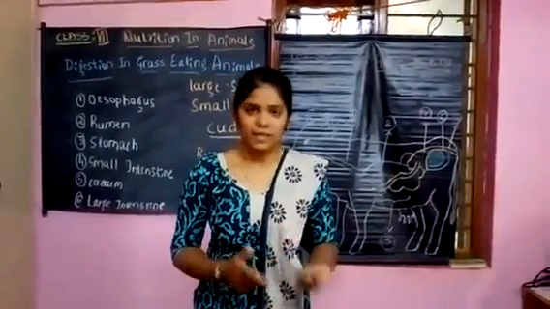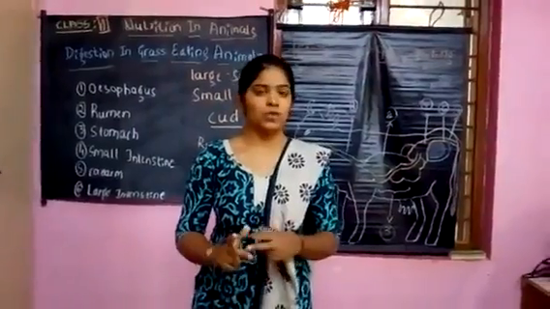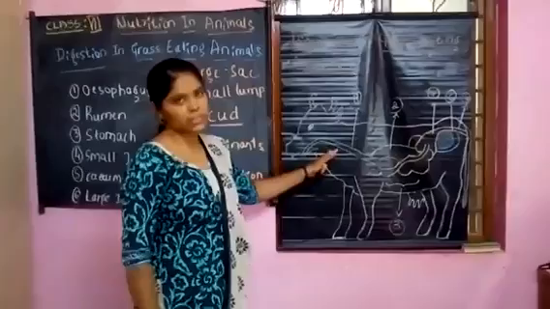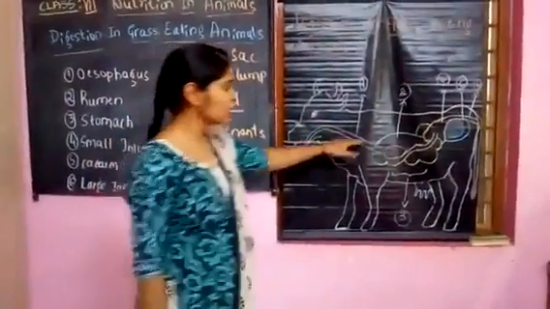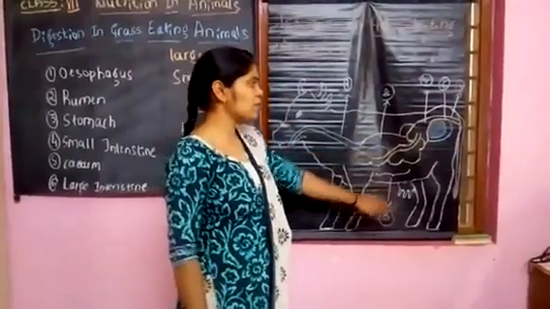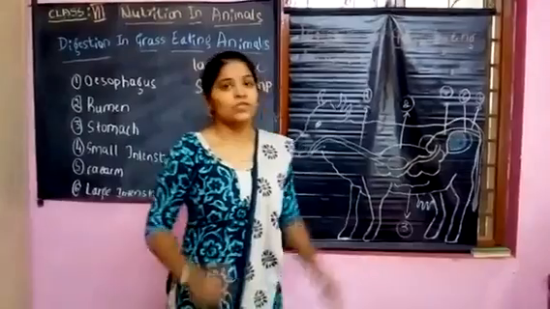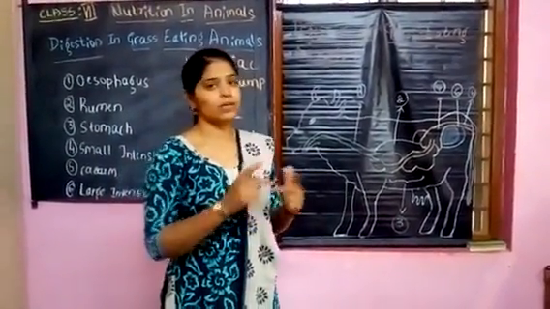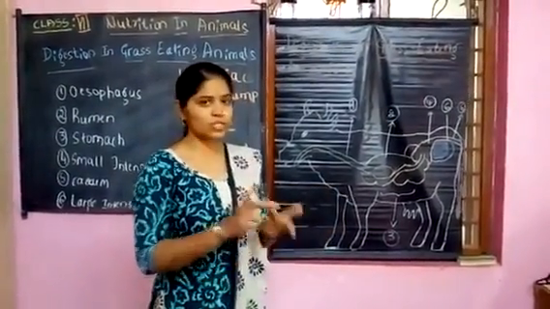Students, as I told you about the grass-eating animals' digestive system, I will repeat once again. There are 6 parts. They start with the esophagus, rumen, then followed by the stomach, small intestine, cecum and the large intestine. As in the case of the human digestive system, the food enters the esophagus, which is a tube-like structure.